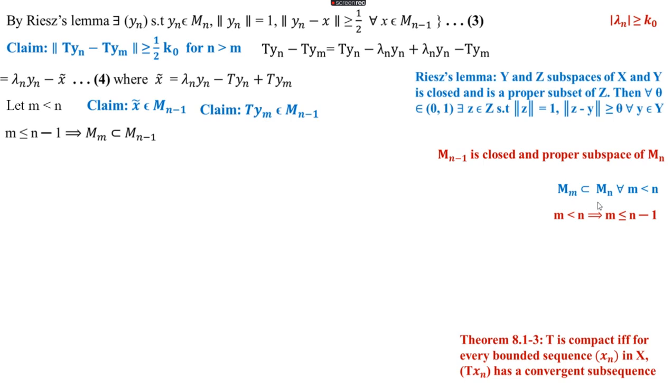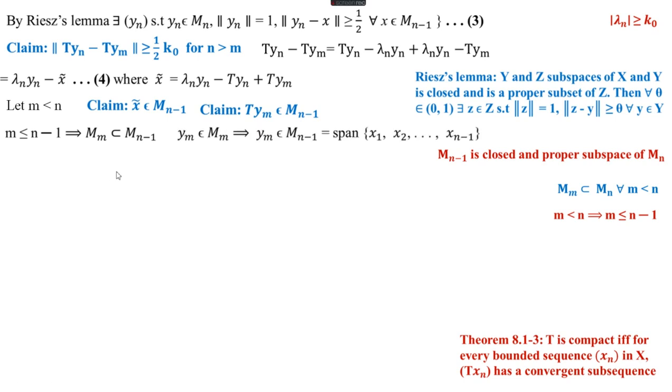So Mm is contained in Mn minus 1, because m less than or equal to n minus 1 implies Mm contained in Mn minus 1.